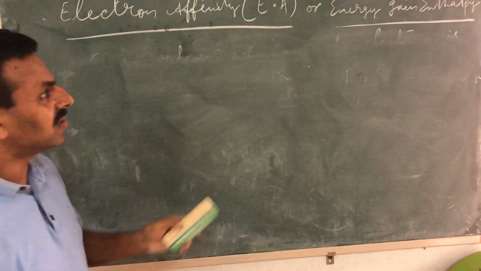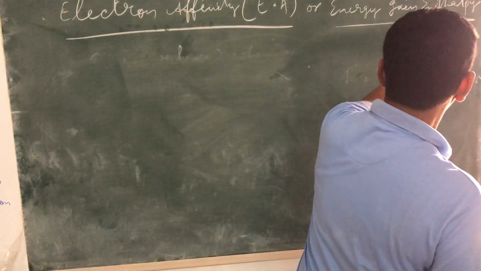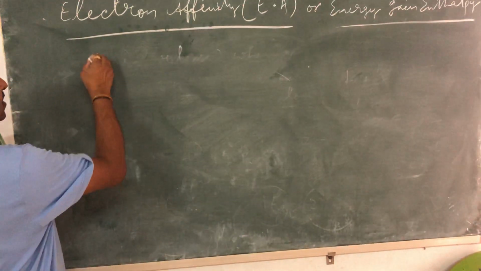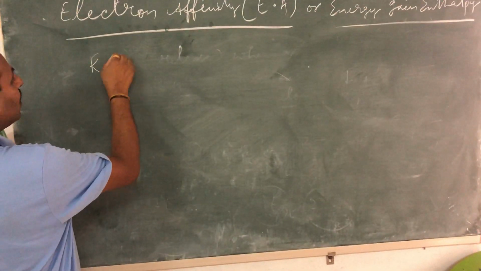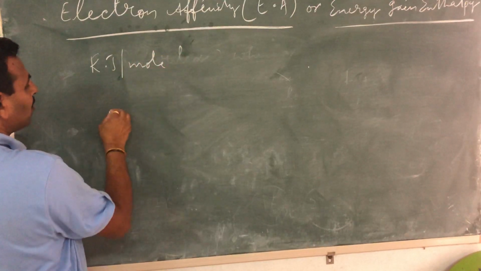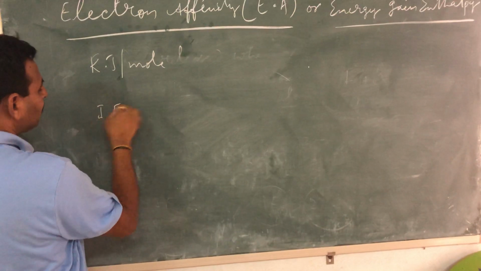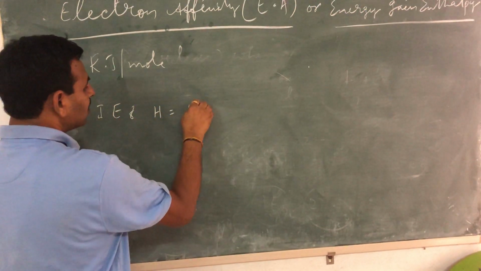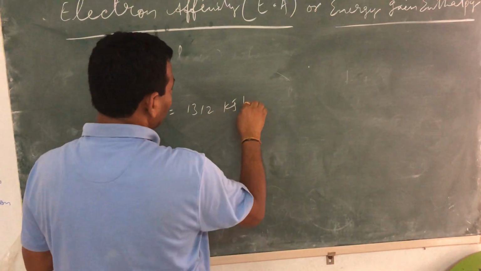One thing I must tell you: both ionization energy and electron affinity are usually expressed in kilojoules per mole. For example, the ionization energy of hydrogen is 1312 kilojoules per mole.